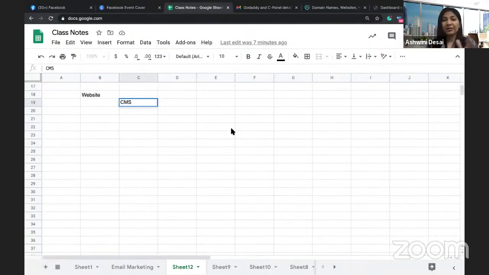So majority of the WordPress websites are brochure kind of websites where information is loaded easily, and you can change a lot of things on the go, change the design on the go. That is why most people prefer WordPress websites. Okay, so without any further ado, let us learn how to start a website.